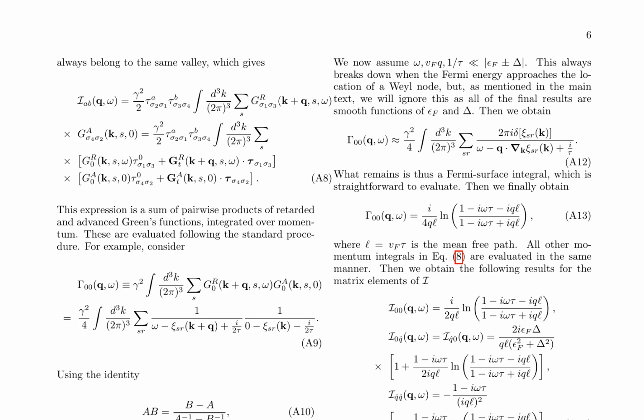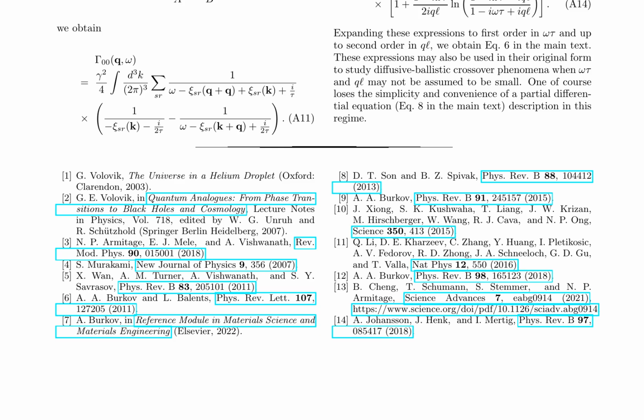The diffusion propagator is calculated using the self-consistent Born approximation (SCBA) equation for the impurity self-energy. The retarded Green's function and the wave functions are used to evaluate the momentum integrals. The matrix elements of the diffusion propagator are obtained, and the results are expanded to first order in ODE and up to second order in QL.